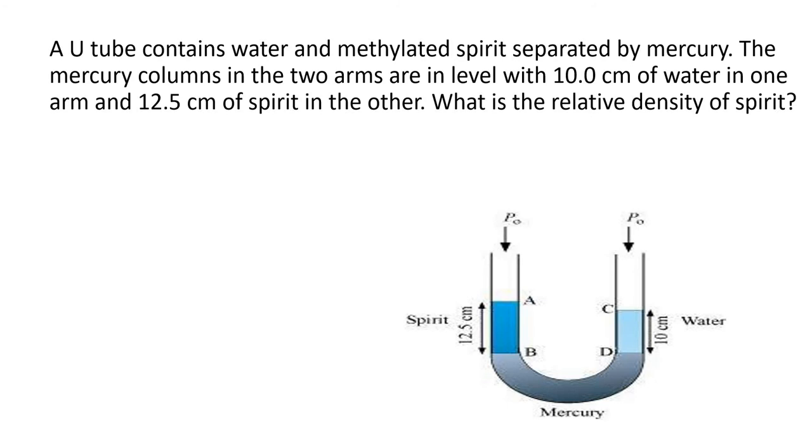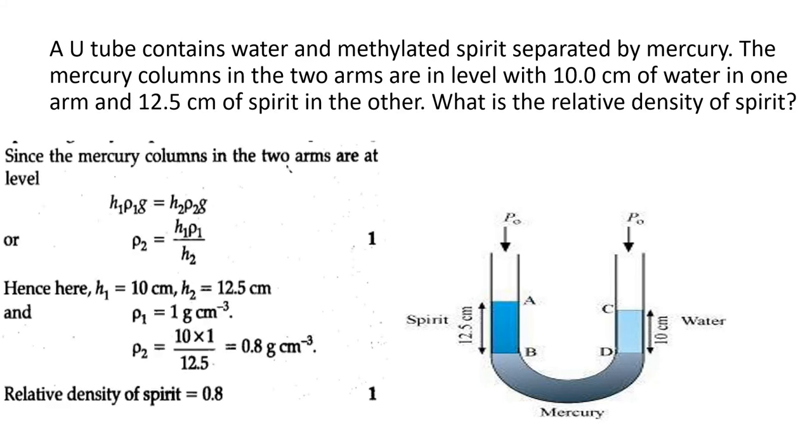So mercury is in between; 12.5 centimeter of spirit is there in one arm, and in the other arm 10 centimeter of water is there. If we consider the points B and D, they are on the same horizontal level, so pressure should be same. So we can write pressure due to 12.5 centimeter of spirit is equal to pressure due to 10 centimeter of water. Why? Because mercury levels are the same. Since the mercury columns in the two arms are at level, we can write H1 rho 1 G is equal to H2 rho 2 G.